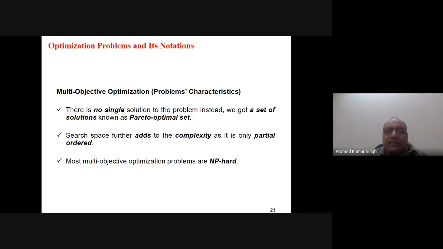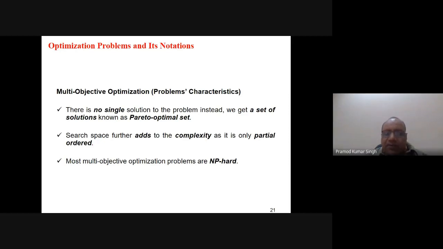We get a set of solutions which are equal, and no one is better than the other, but they are better than the other solutions. This set is known as a Pareto optimal set. So our job in multi-objective optimization problems is to find the Pareto optimal set. This is what we aim for.